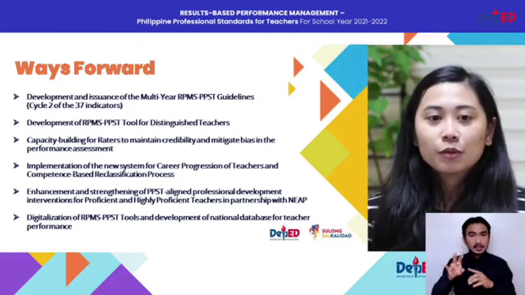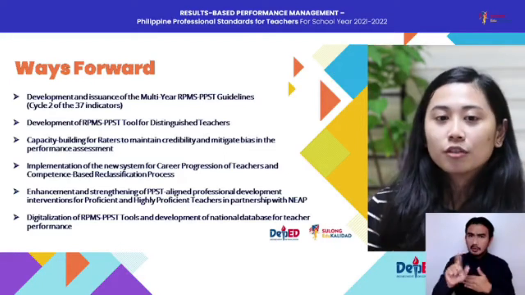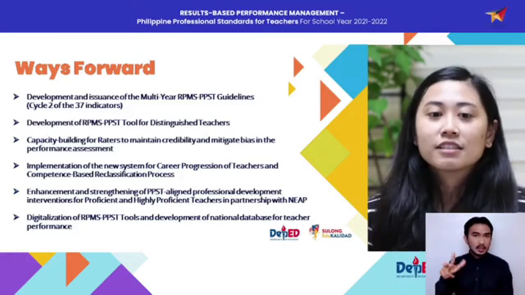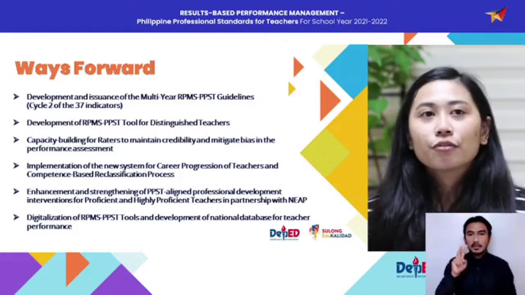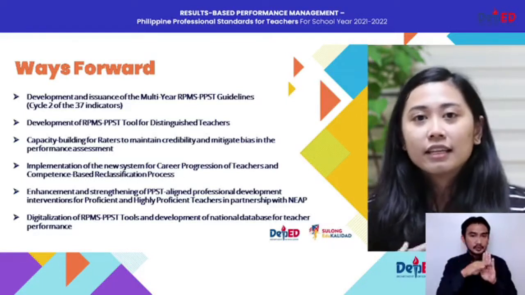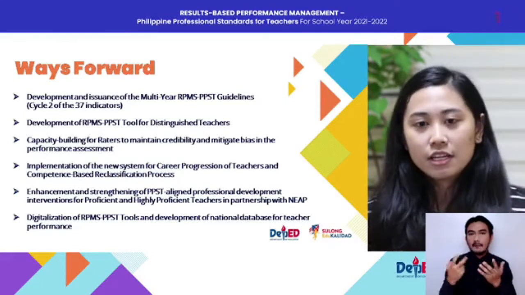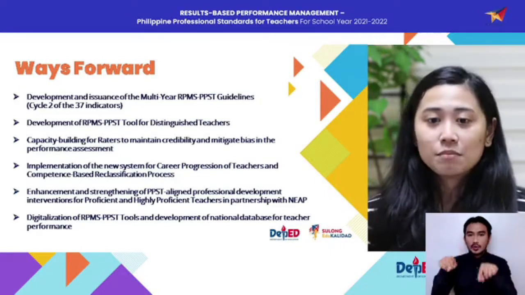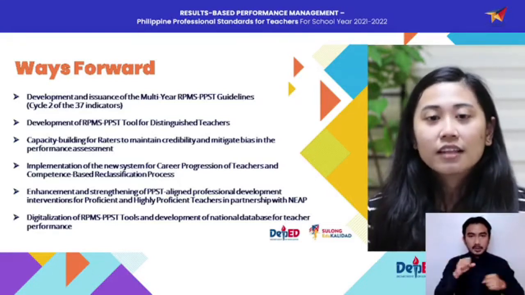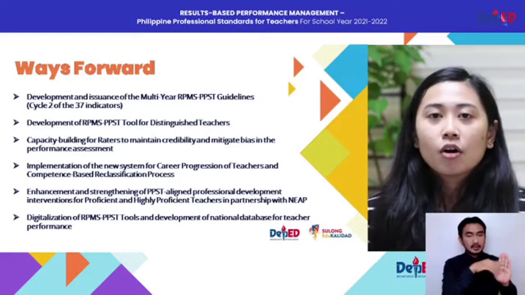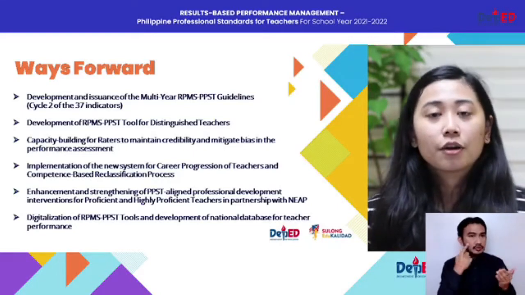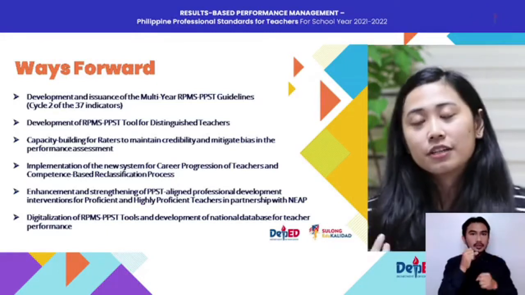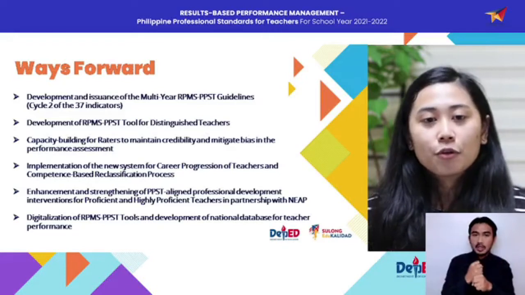So after the school year, what will happen? Starting school year 2022-2023, we will now begin cycle 2 of the 37 indicators. In order for DepEd to avoid any delays in the issuance of our PPST indicators, DepEd, through the BHROD, will issue the multi-year RPMS-PPST guidelines. Meaning, in the said guidelines, we will be able to map out all the indicators that will be required or set for a specific school year in the next 3 years or 3 cycles. So watch out for our succeeding